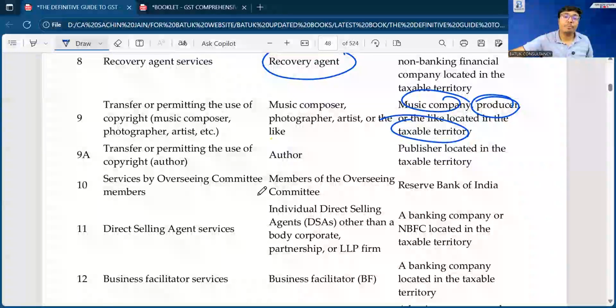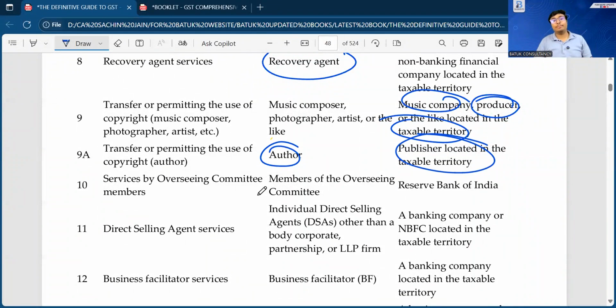Then transfer or permitting the use of copyright, author. Just as I am an author of 3 to 4 books, and if I am going to provide my services to the publisher, in that case, obviously, the publisher is liable to make the payment of taxes under reverse charge mechanism. In that situation, that publisher will be liable for the payment of RCM.